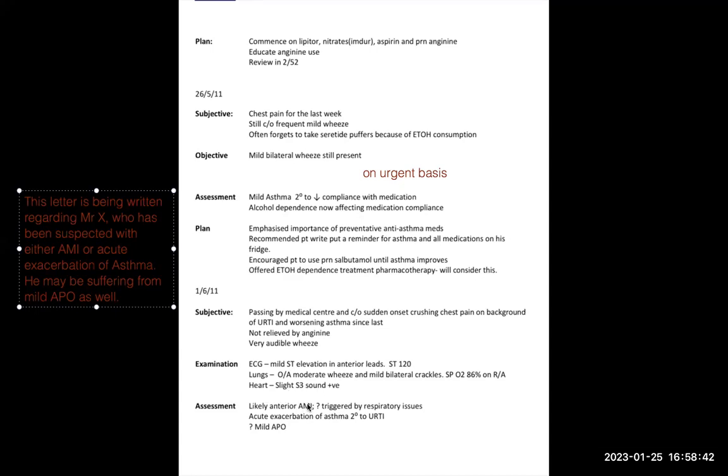I will write it later on. Triggered by respiratory, I don't want to make it complex. If you write, even then it is not bad. If I say either AMI triggered by respiratory issues or acute exacerbation of asthma. He may be suffering from mild APO as well.